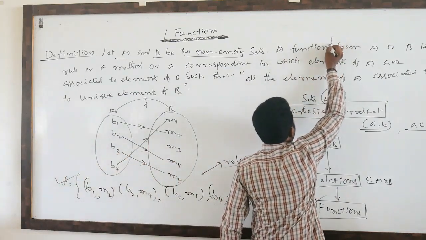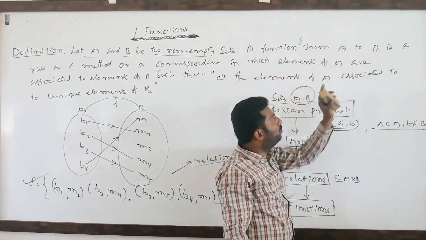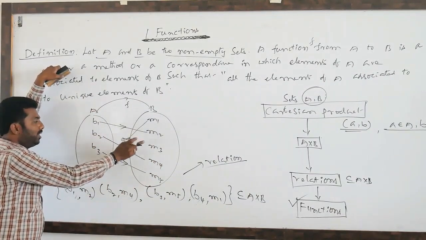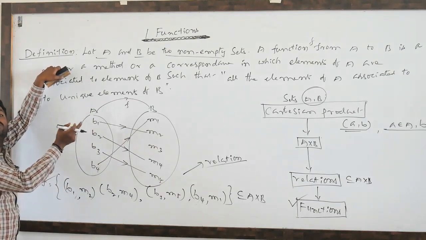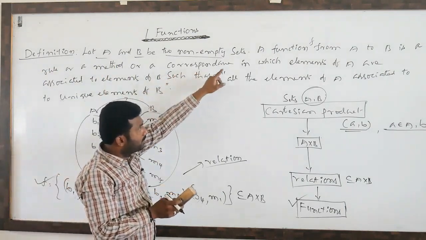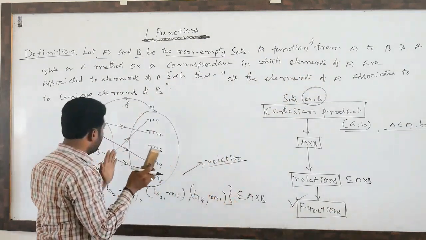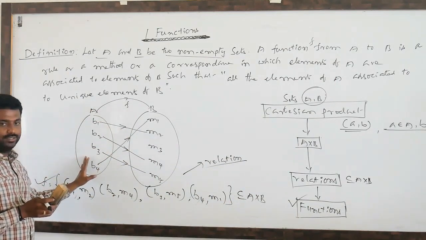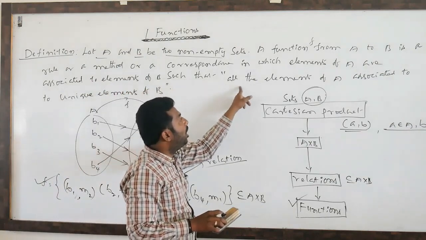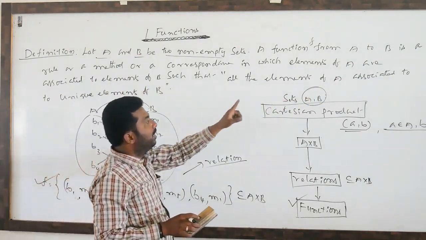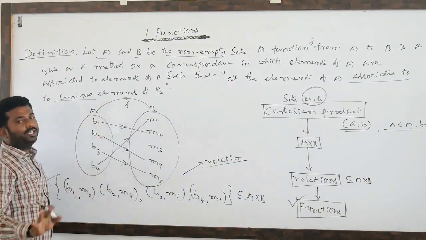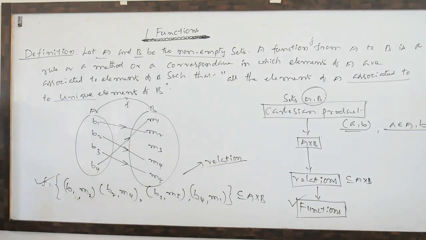A function f from A to B is a rule, or a method, or a correspondence, which is nothing but a relation, in which elements of A, that is all the babies, are associated, meaning related, to unique elements in B. Unique means only one mother should be there. Every female person may sometimes not have babies also. So this is the definition of a function.